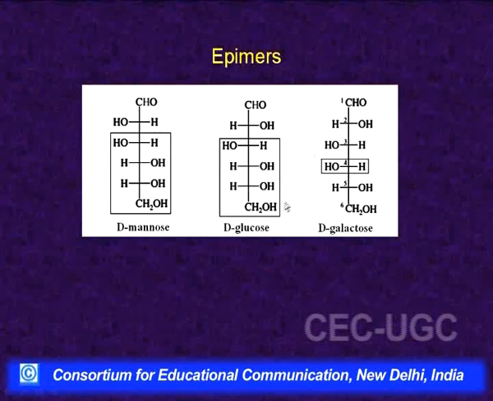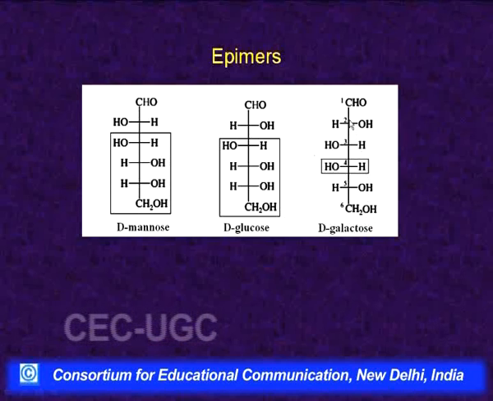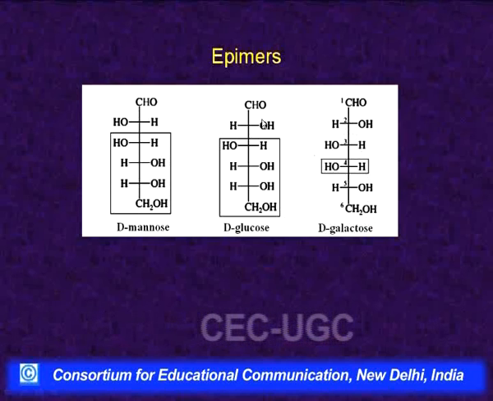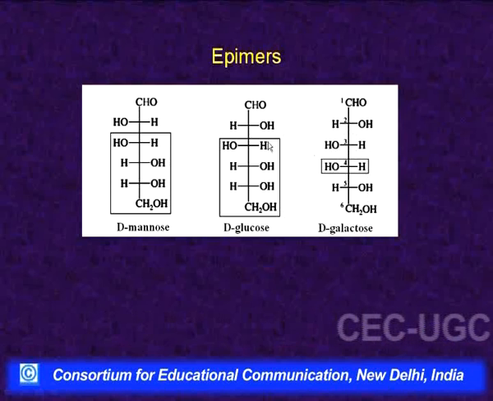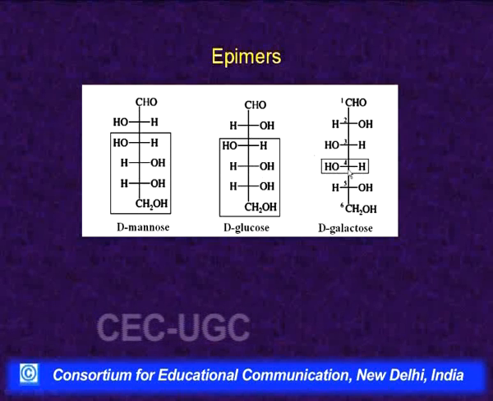Let us compare the configuration of this D-glucose with D-galactose. What we find is that the configuration of carbon number 2 is the same, carbon number 3 is the same, in both the cases the hydroxyl is on the left, but they differ in their configuration at carbon number 4.